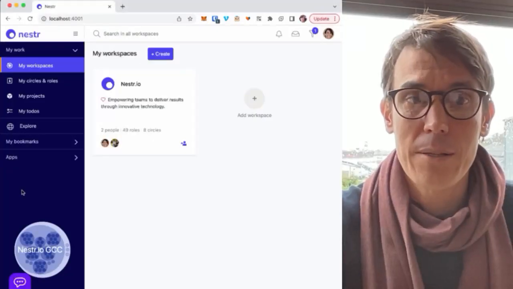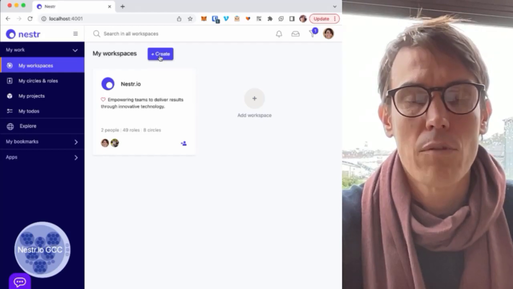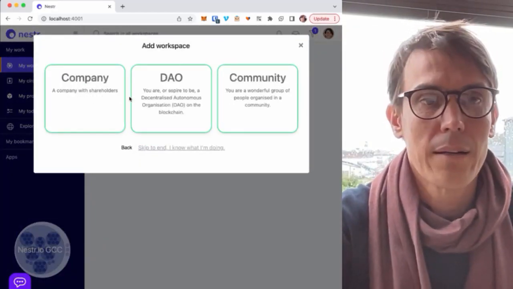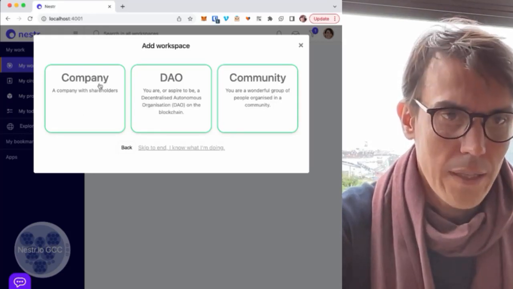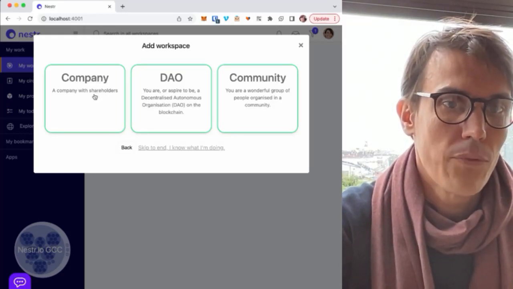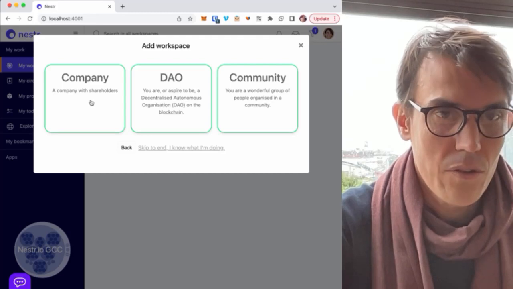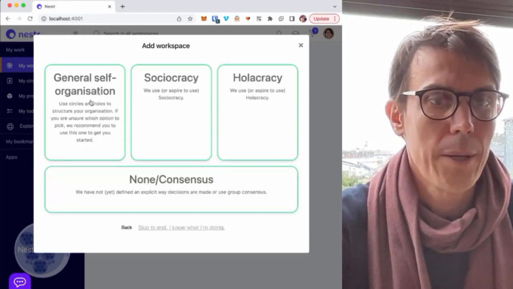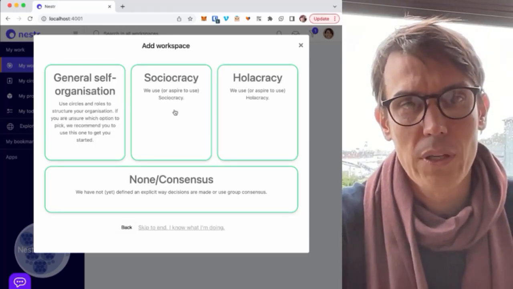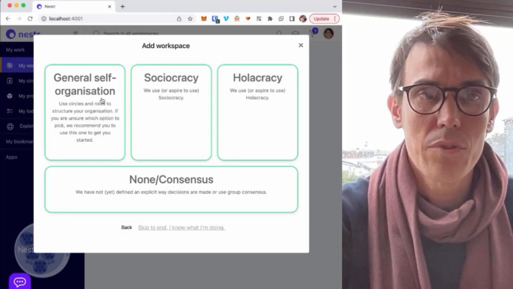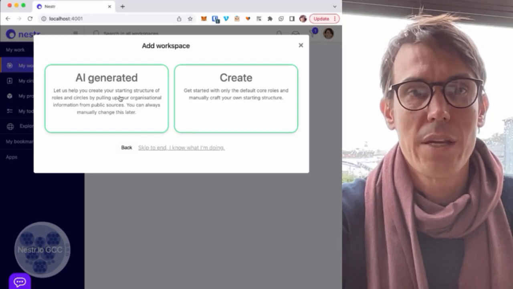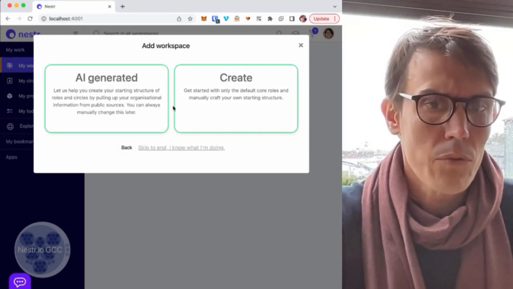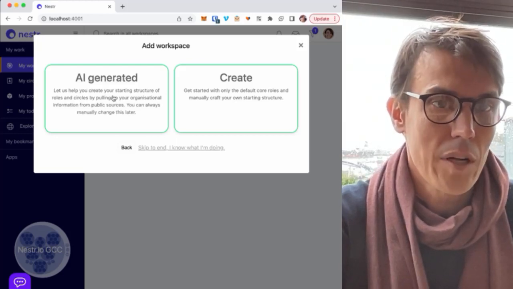So you sign up for Nestor, you go in there, you create yourself a new workspace, and you go through the wizard that's already there. Currently, we have limited the AI support only for companies. So if you select DAO or community, it's not available to you just yet. So select company and then say what type of self-organization you want to use. We're going to go for sociocracy here, and this is where the magic starts to happen. You can still just create your own starting structure, but let's use AI generated.